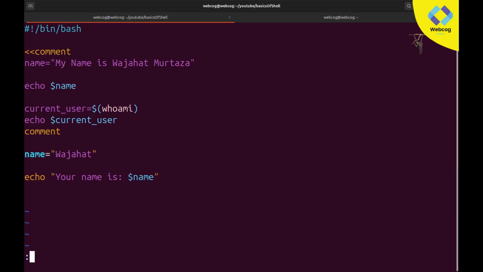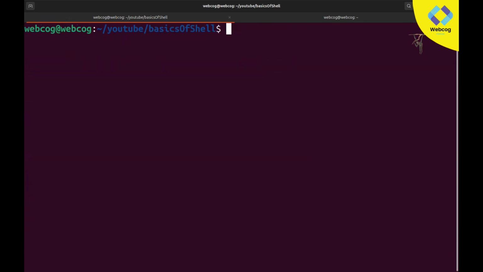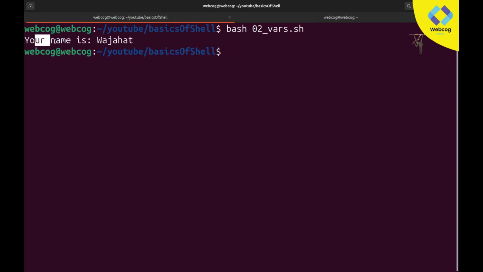Now if I save this, clear my terminal, and again write bash 02 var.sh, you can see it is printing your name is Wajahat. So it means our echo string is working fine, and our commented code is also not running.